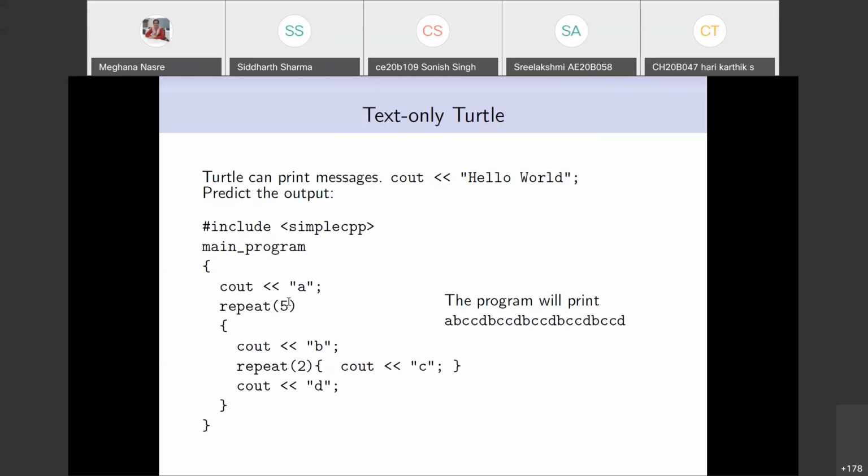So Siddharth, maybe. Ma'am, can we put it after the loop? Which loop? There is a repeat: we print B, we print C, we print D, and after that we insert a new line. Okay, so that is one place. Somebody else, I think Sri Lakshmi, also said that. Is that right? Ma'am, Shruti from chemical. Okay, Shruti. Sorry, I see some people's names popping up, I think that is the person who is speaking.